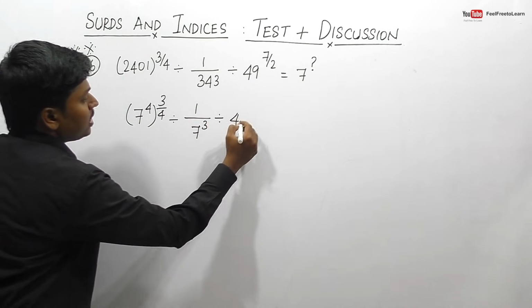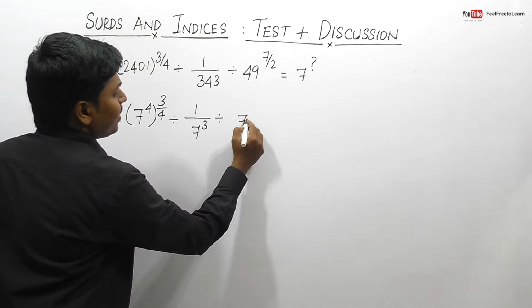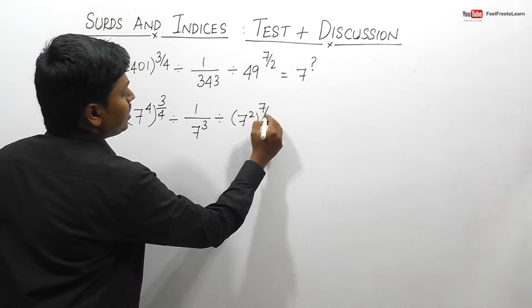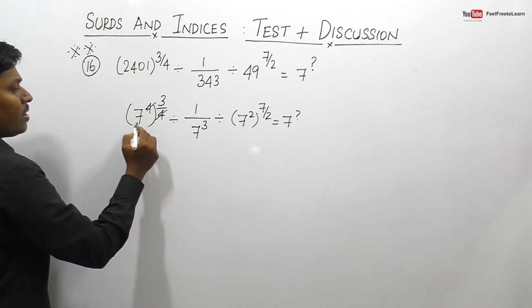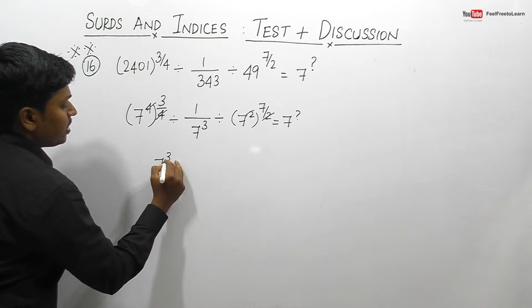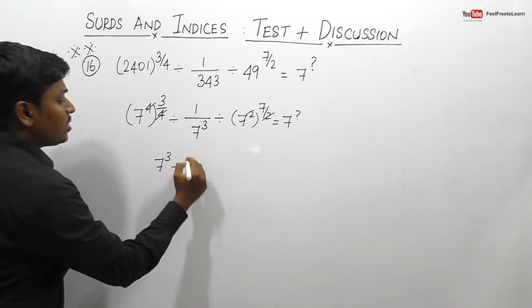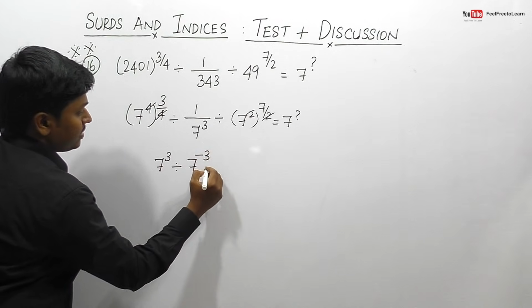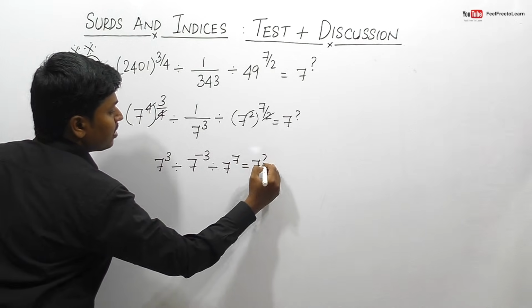So, divided by 49 power 7 by 2. I think this 49 can be done as 7 square, right? So 7 square power 7 by 2 is equal to 7 power question mark. So friends, we can cancel 4 and 4. Similarly, we can cancel 2 and 2. So this can be done as 7 power 3 divided by 7 power 7. We can bring this denominator 7 power 3 to the numerator, that will be 7 power minus 3, right? So, divided by 7 power 7 is equal to 7 power question mark.